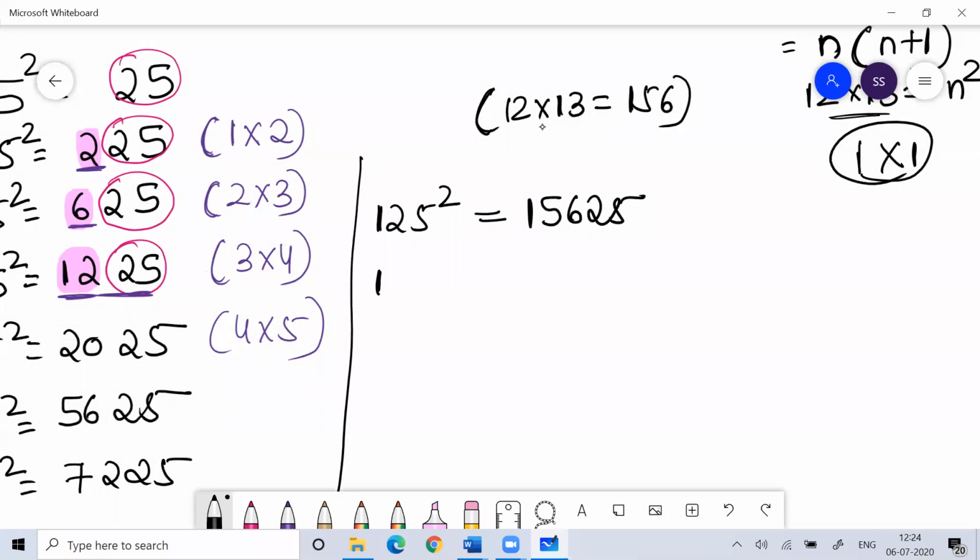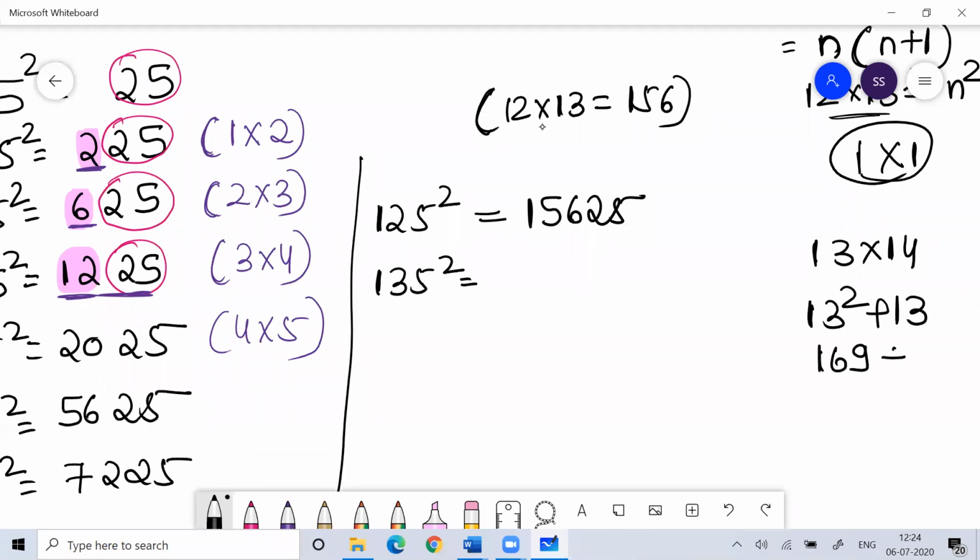Similarly, if I ask you what is 135 square, 135 square means 13 into 14. So 13 into 14 is how much? 182. So how did I do 13 into 14? I can say 13 square plus 13. What is 13 square? 169 plus 13. That is how much? 182. The answer is 18225.